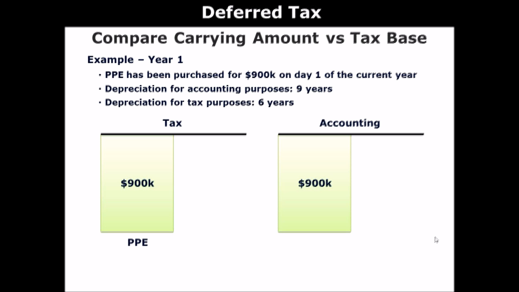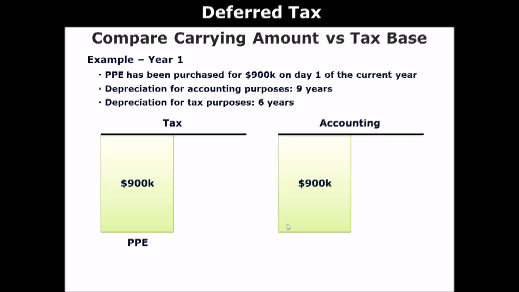All right, so in this example, property, plant, and equipment has been purchased for $900,000 on day one of the current year. The depreciation for accounting purposes is 9 years, and depreciation for tax purposes is 6 years. So, well, this is one of the also good examples of a case where there is a difference between accounting and tax.